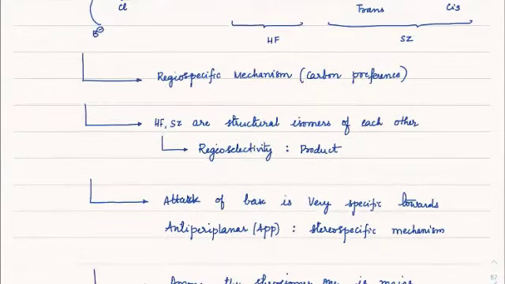Okay. So E2 is such a kind of mechanism where there is a chance of having all four. It would be regiospecific, regioselective, stereospecific, as well as stereoselective. I guess that point is clear, right? Yes. And it is going to give a primary isotopic effect also. This is something which we have learned already.